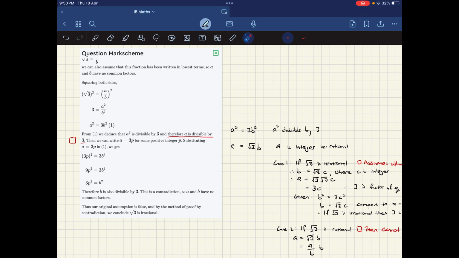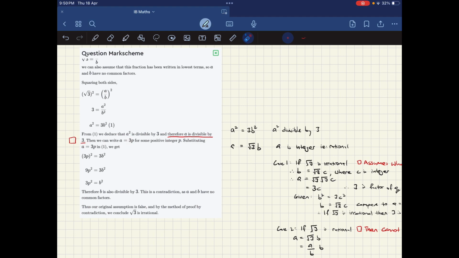And therefore, b has a factor of 3, a has a factor of 3, and hence you have a contradiction because a and b have common factors. But this crux argument is not so straightforward.